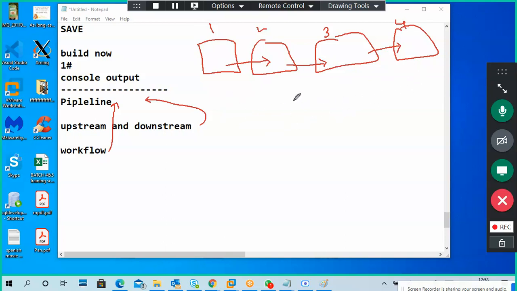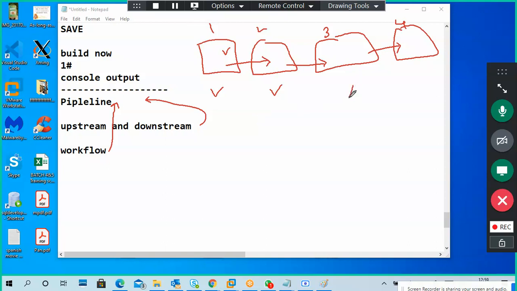I told it that if the first project is executed successfully, then do the second one automatically. So you don't need to build the second, third and fourth; you only click Build Now for the first one. Once each one is successful, the next builds automatically.